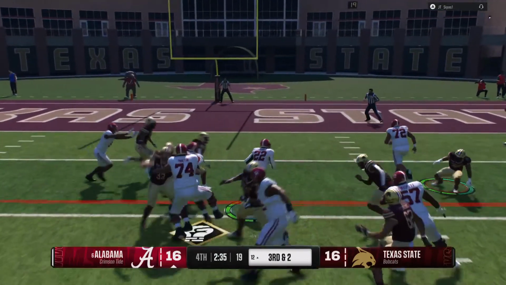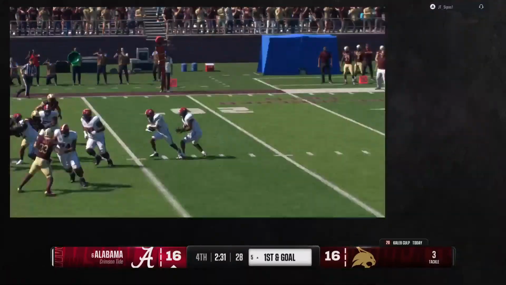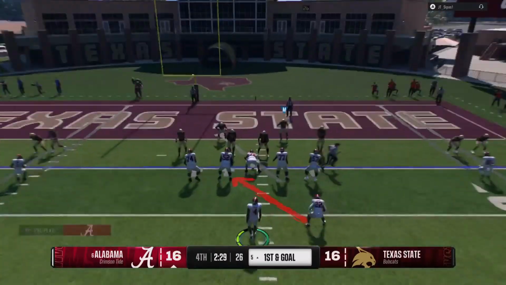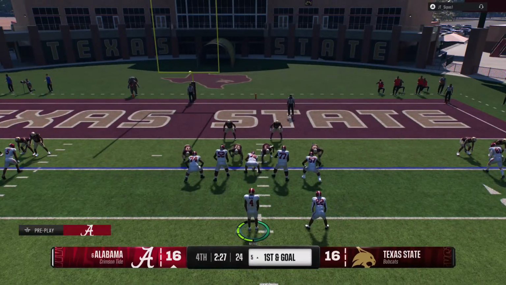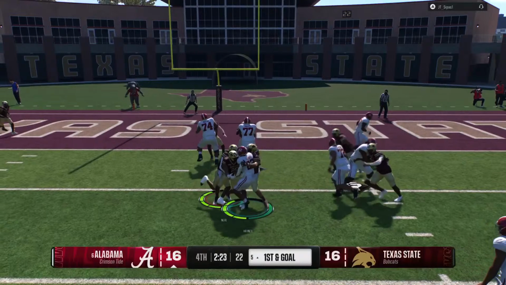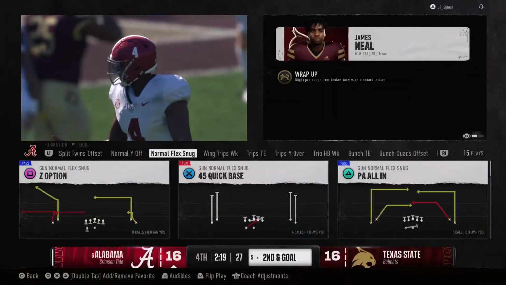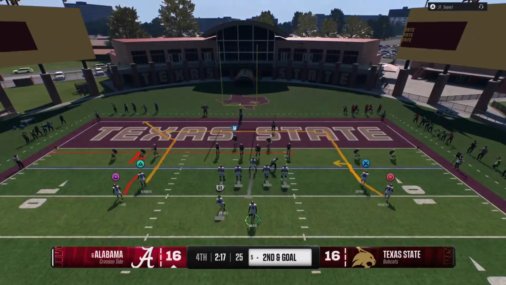On 3rd and short, trying to impose their will and move the chains. They make the stop at the 5-yard line, and they've got it 1st and goal. And this offense is so close they can almost taste taking a 4th quarter lead. But they don't want to leave too much time on the clock for an answer. Great team defense on that run play.